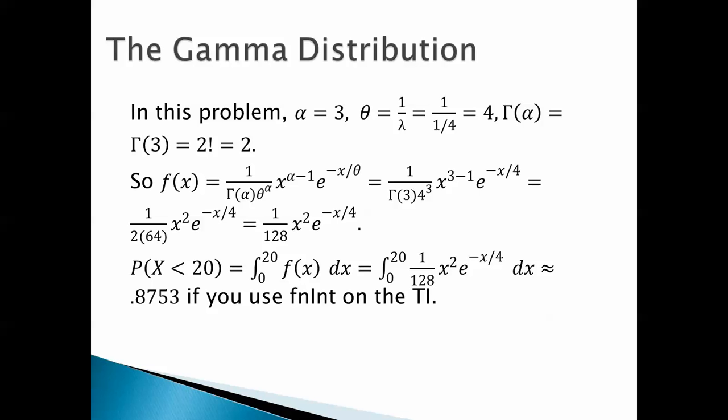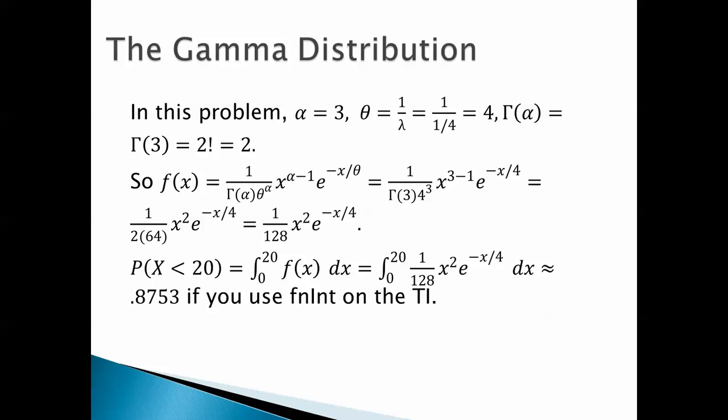Theta is 1 over lambda, which is 1 over 1/4, which is 4. And gamma of alpha is gamma of 3, and that's going to be 3 minus 1 factorial, which is 2 factorial, which is 2. So f of x is 1 over gamma of alpha, theta to the alpha, x to the alpha minus 1, e to the negative x over theta.